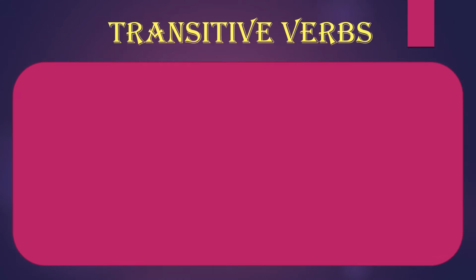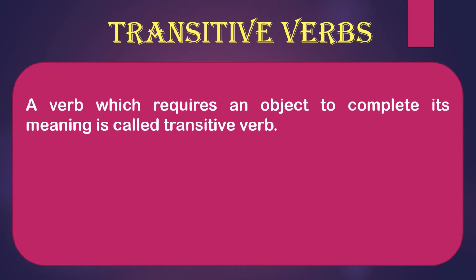Main verb, the first type of main verb is transitive verbs. So what is transitive? A verb which requires an object to complete its meaning is called a transitive verb. So we have learned about objects, right? Two types of objects are there. Whenever a verb in a sentence requires an object to complete its meaning, meaning if we do not put any object in it, there will not be any meaning of that sentence with the verb only, right? So that is called your transitive verb.